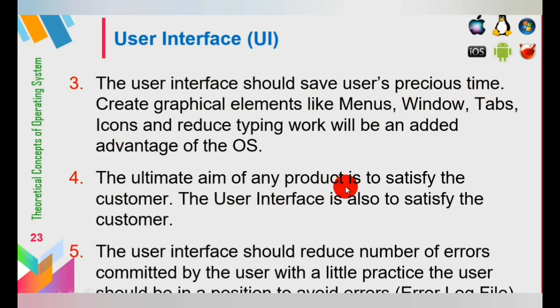The ultimate aim of any product is to satisfy the customer. The user interface is also to satisfy the customer's need. So how can you create a user interface? It must satisfy the customer's needs. What kind of interaction they want, that kind of interaction can be created in the user interface. The user interface should reduce the number of errors committed by the user with a little practice. The user should be in a position to avoid errors, with an error log file.